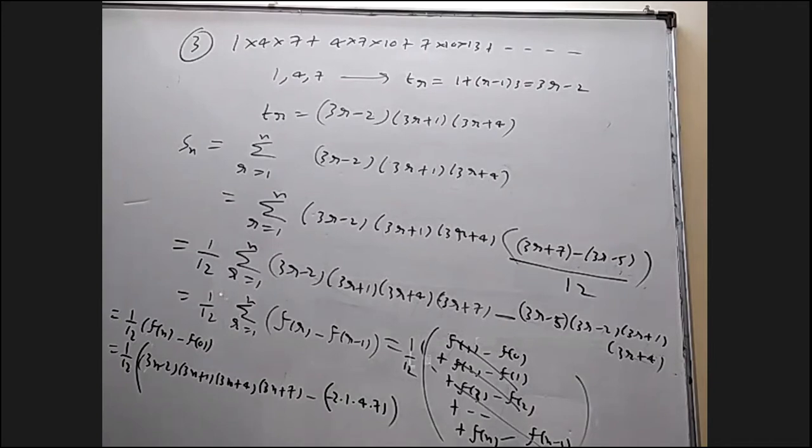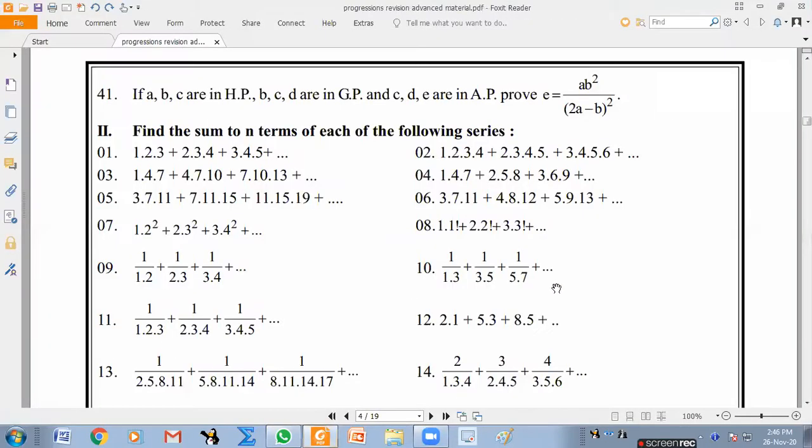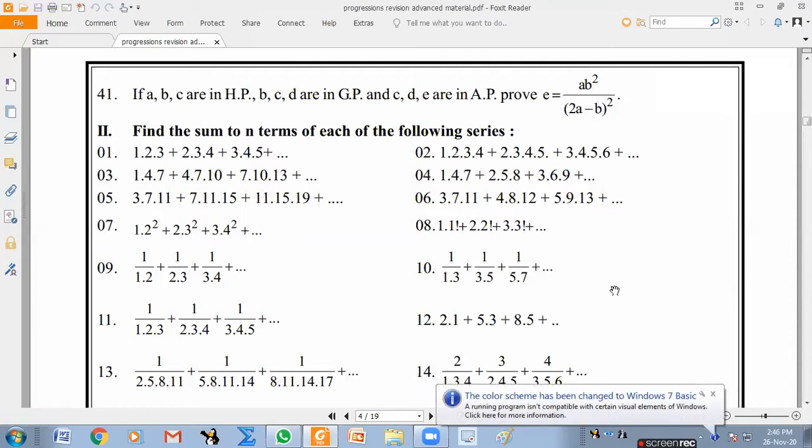Okay, next, the fifth is also similar, but still we'll do it. Sir, once again, can I explain the method briefly? The method is very simple. You know how to find the nth term. You are clear, right? Yes, sir.